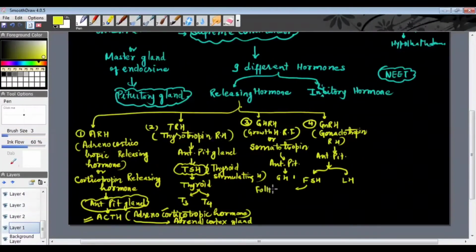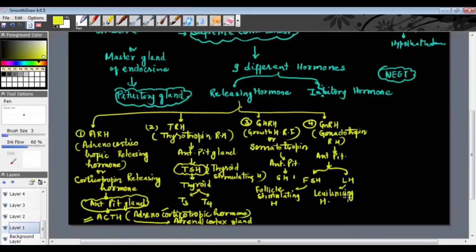The full form of FSH is follicle stimulating hormone, and LH means luteinizing hormone. Okay. These two hormones we will discuss in detail in the pituitary.